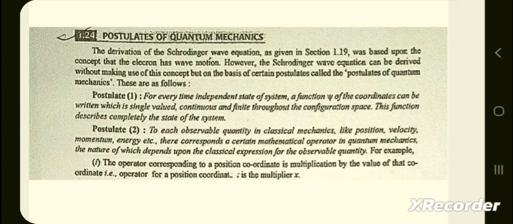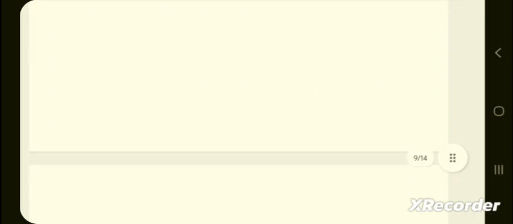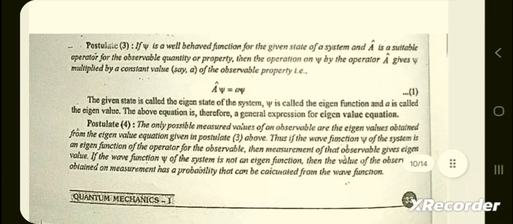For example, the operator corresponding to a position coordinate is multiplication by the value of that coordinate. Operator for a position coordinate x is the multiplier x.